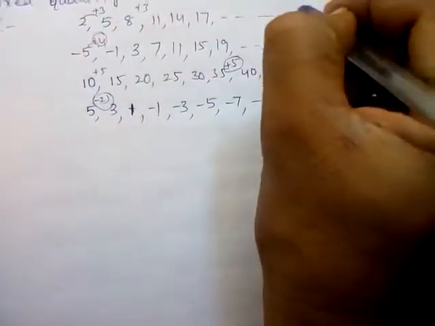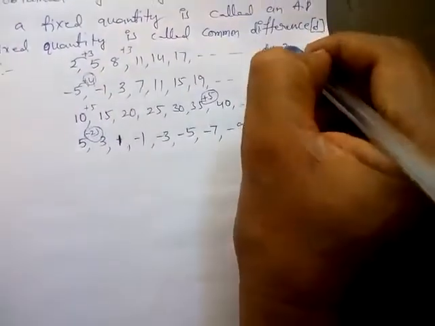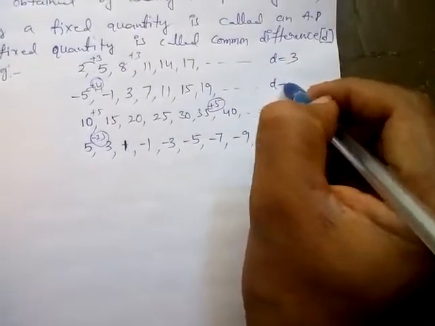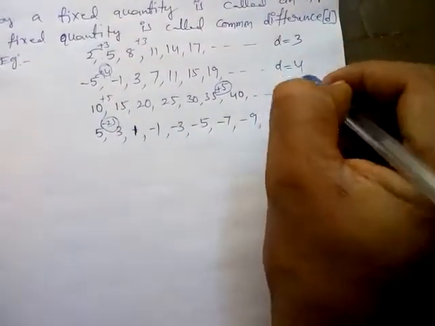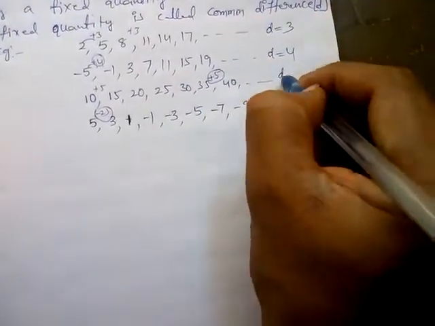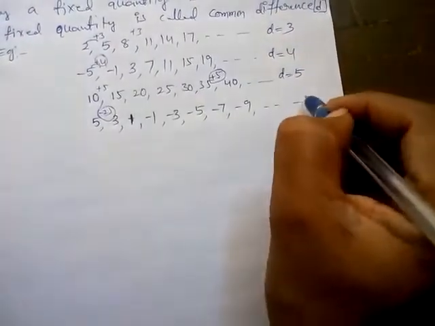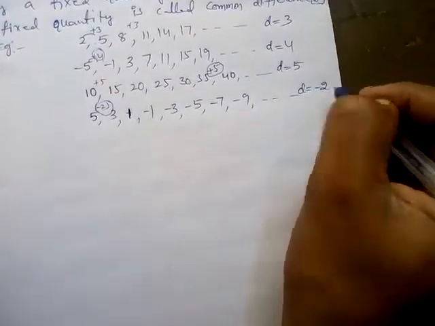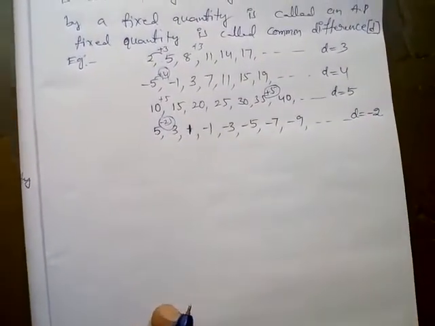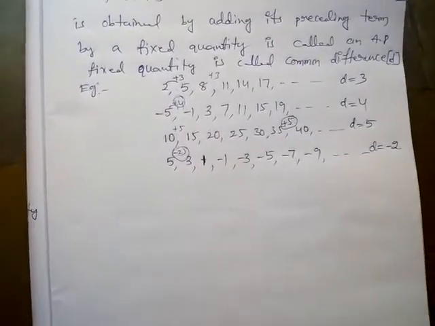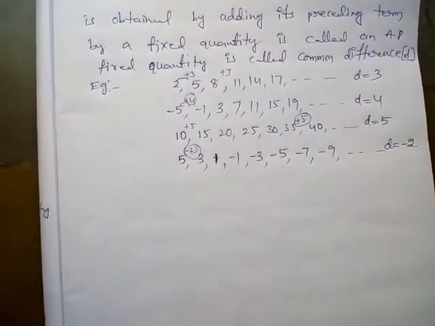So in the first example, the common difference d is equal to how much? Plus 3. In the second example, d is equal to how much? Plus 4. In the third example, d is equal to 5. In the fourth example, d is equal to minus 2. Okay, that is the common difference of the different series.